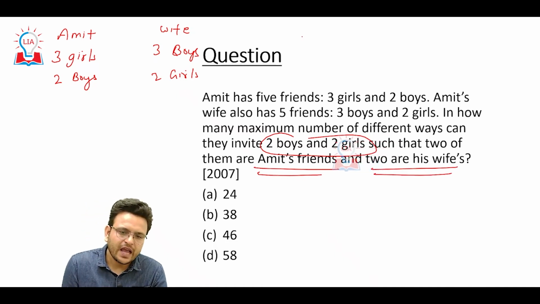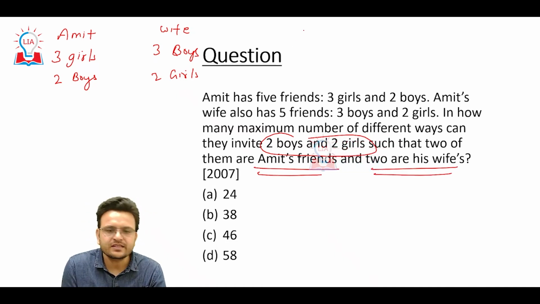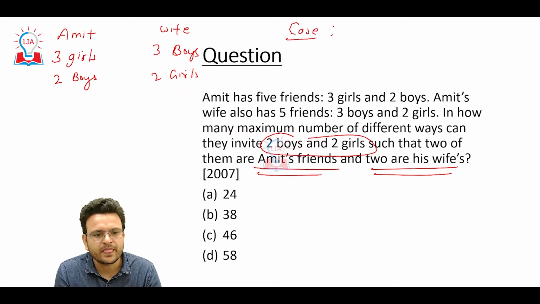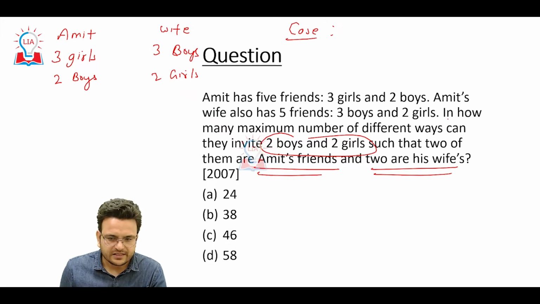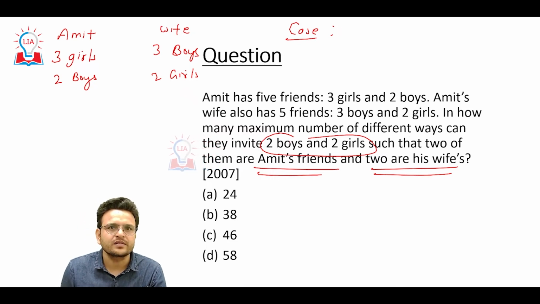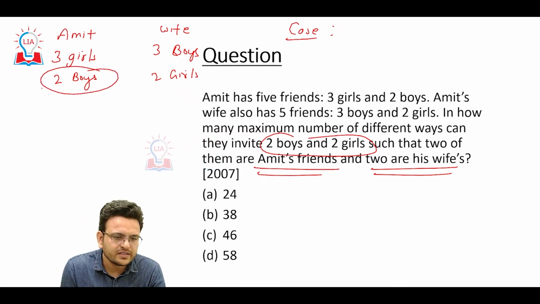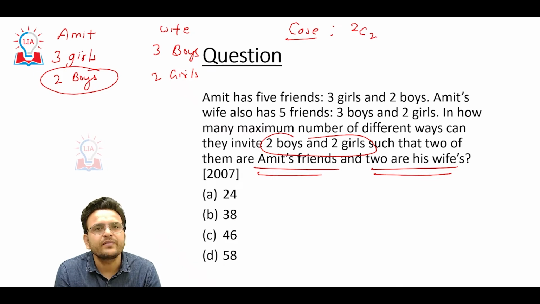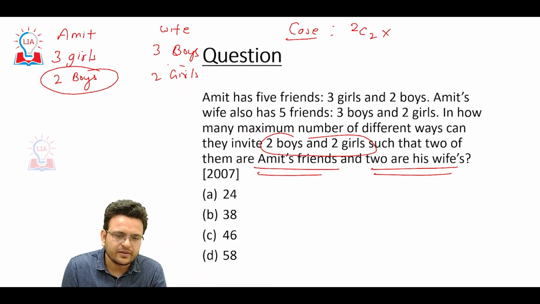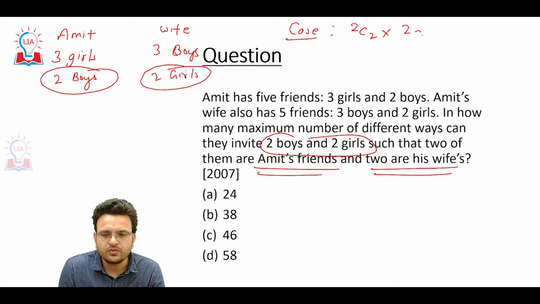Okay. So we have to see the number of cases. Just see in how many maximum ways they can invite 2 boys. First case: 2 boys are coming from Amit's side. So 2 boys, 2C2, we have to select 2 boys among 2 boys only, and 2 girls are coming from the wife's side. So 2C2.